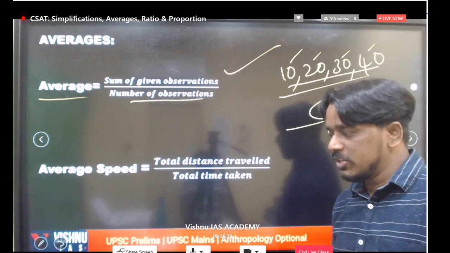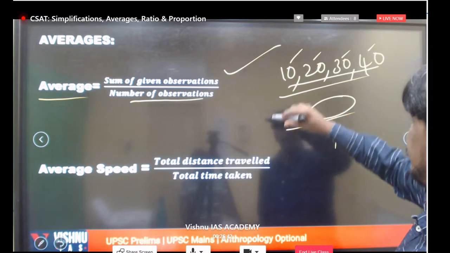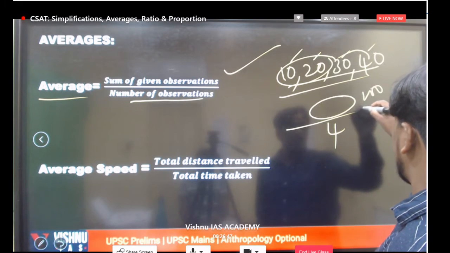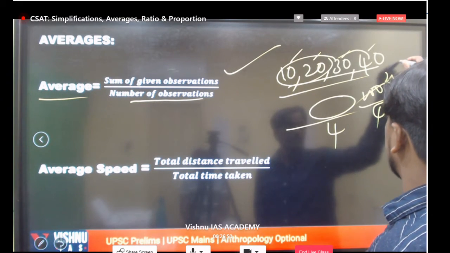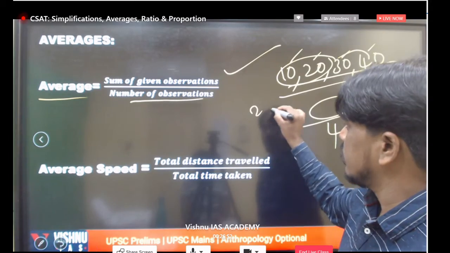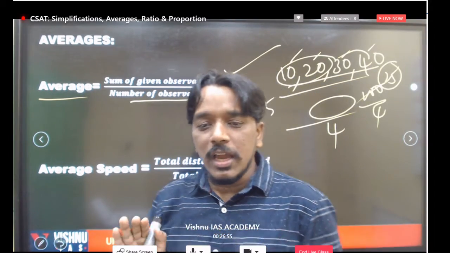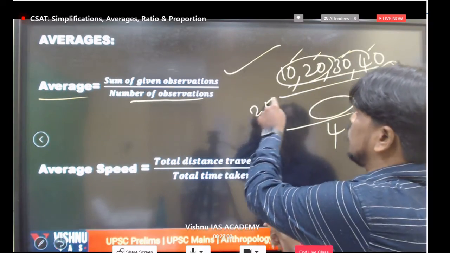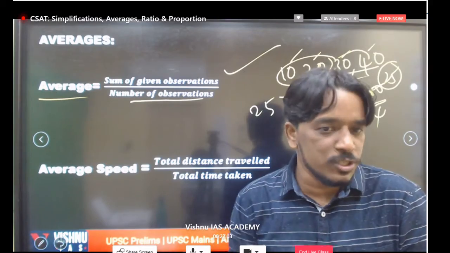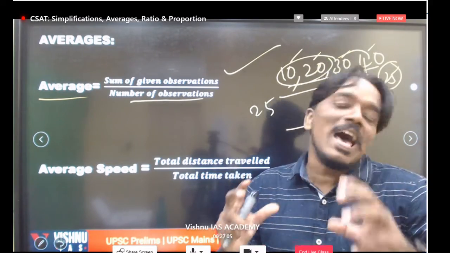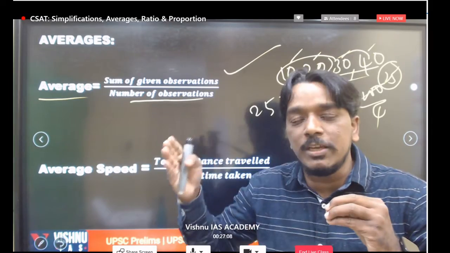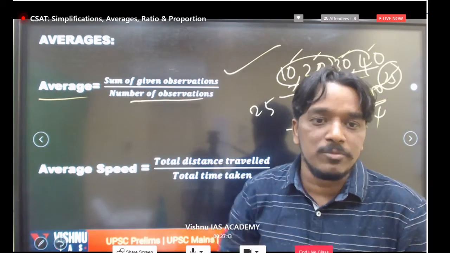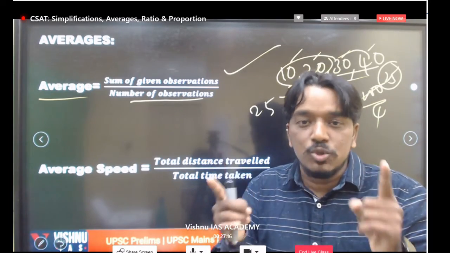Very good, everyone is saying 25. So how much are we getting here? 70 plus 30, obviously 100. 100 by 4, so 25. Definitely 25 is the exact average. But in the CSAT paper, we don't get these types of direct questions, where they give some numbers and ask you to find the average. They don't ask that type of question. All these average concepts we have to apply in sentence based, word based problems. We don't get direct numbers.